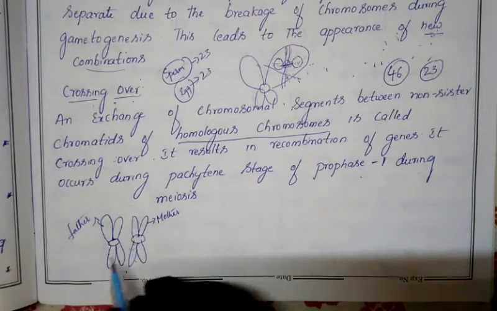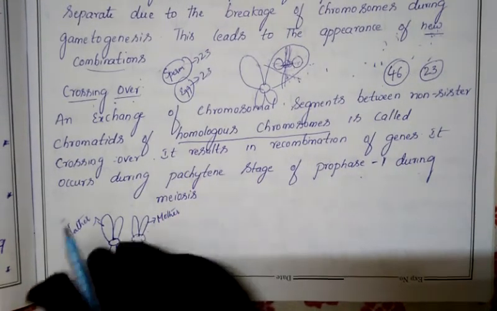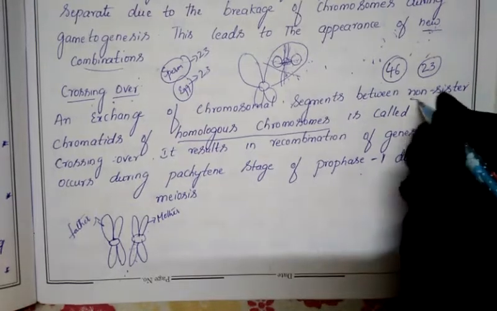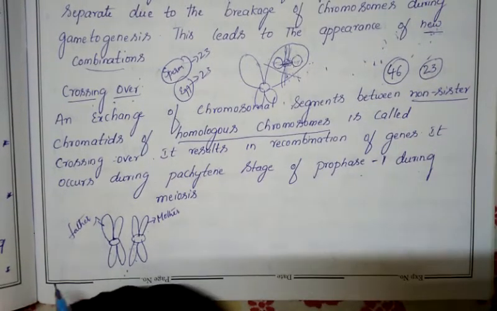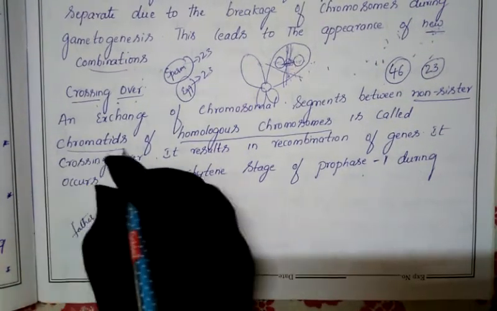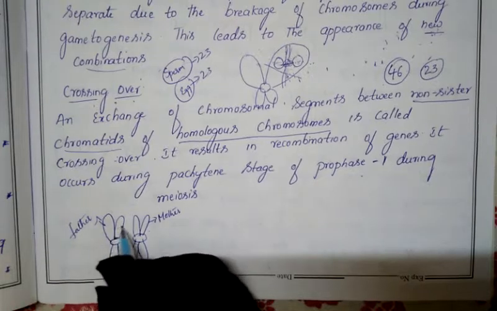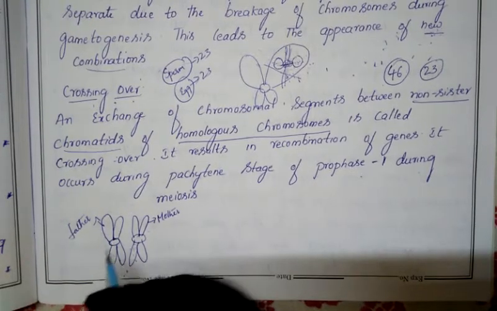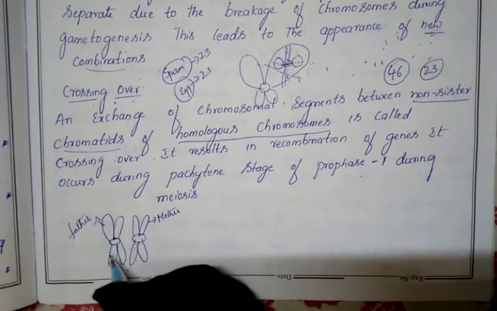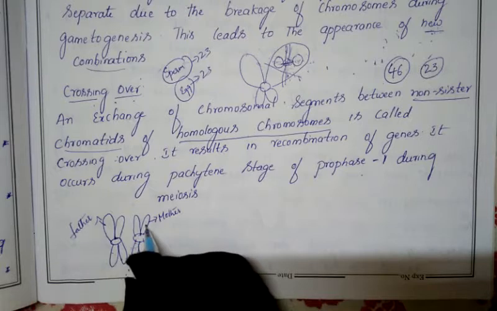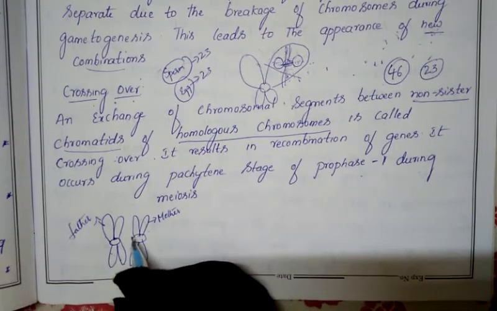Now we know very well what the meaning of homologous chromosome is. Now let us know to whom we are calling non-sister chromatids. You know very well what chromatids are. Chromatids means the arms of these chromosomes. So this is one chromatid, chromatid, chromatid, chromatid. This is one chromosome with chromatids. In one chromosome, how many chromatids will be present?